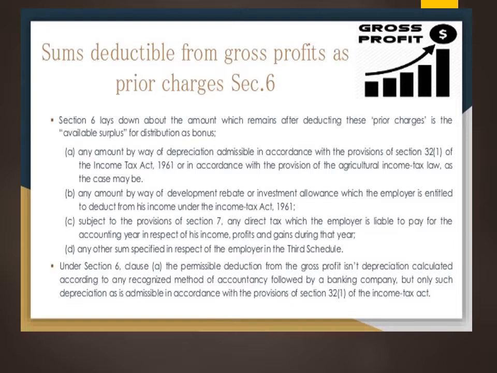As I already told you, this is not the depreciation calculated according to any recognized method of accountancy followed by a banking company. Only the admissible depreciation we have to take, based on 32(1). So we should not take any method. As we know, there are a lot of methods in depreciation, but we are not specifically mentioning any method. So we have to be very clear. Whatever is permissible under the Income Tax Act regarding section 32(1) as permissible depreciation, also called allowable or admissible depreciation, only that amount should be treated as the depreciation amount and not any other amount.